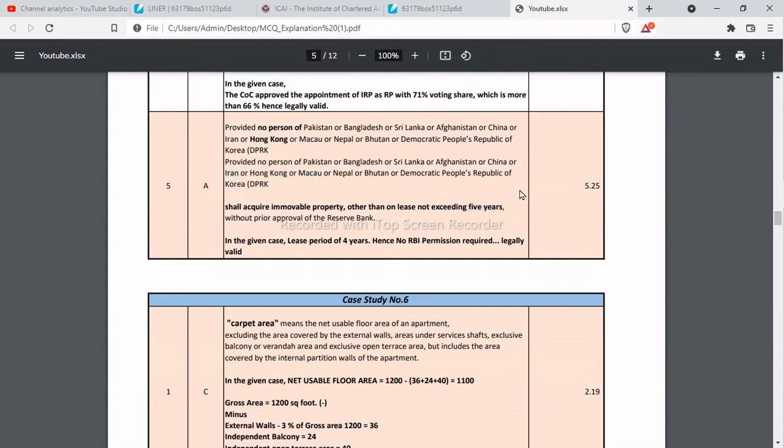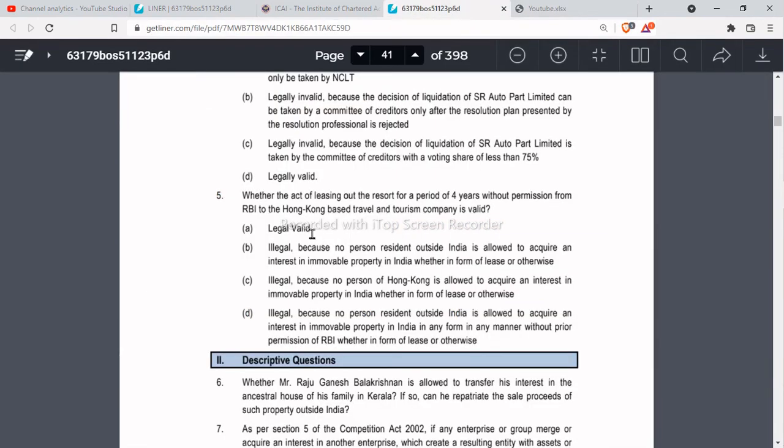So only for a maximum of 5 years you can give the property on lease. Okay, so whether the act of leasing out the resort for a period of 4 years without permission from the RBI to a Hong Kong based travel and tourism company is valid, yes, it is legally valid, as it is given for 4 years, which is within the time limit of 5 years. So option A is the correct answer.